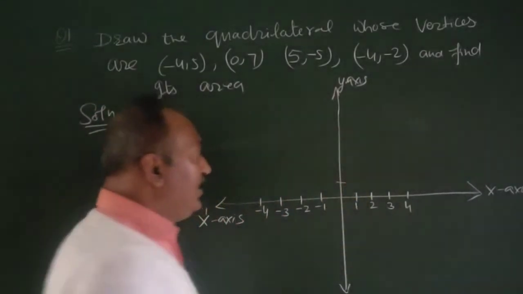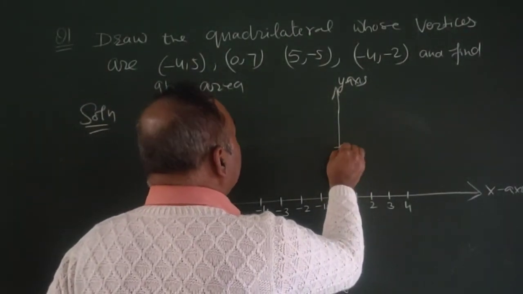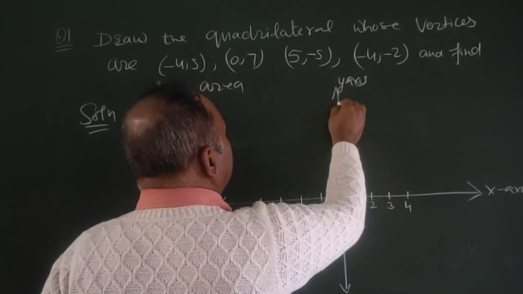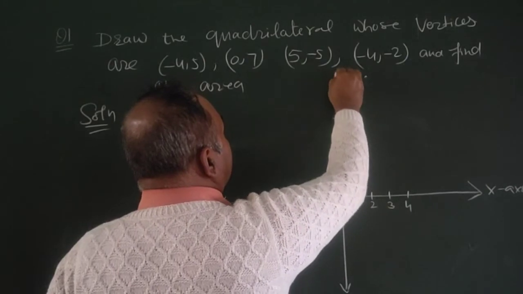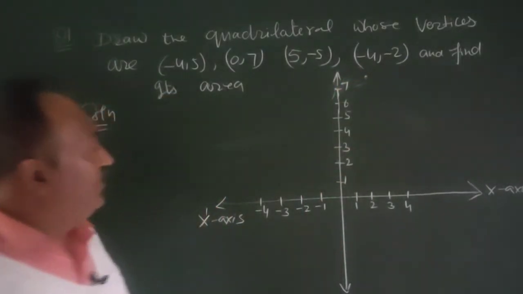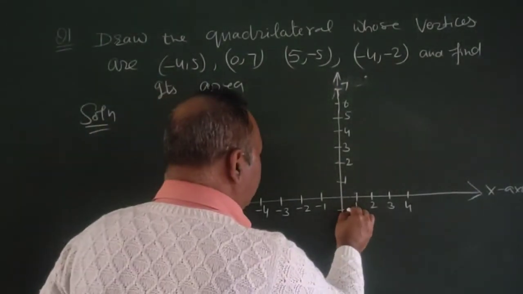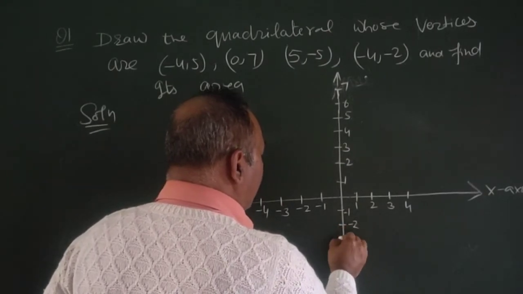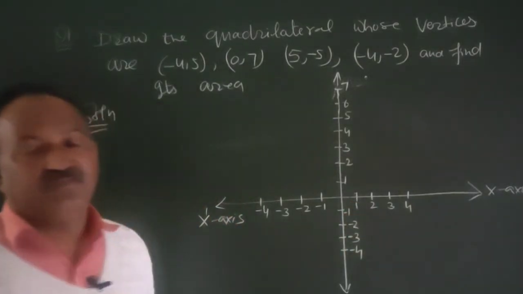And 10 small square is equal to 1, 2, 3, 4, 5, 6, and 7. This is 7. And similarly, -1, -2, -3, -4, and so on.